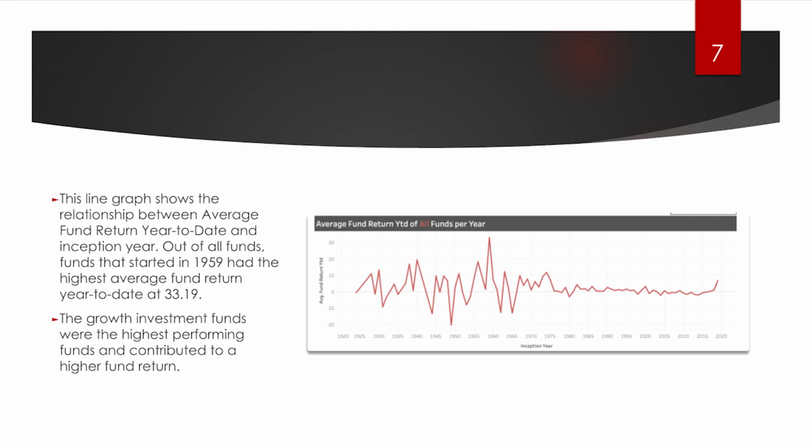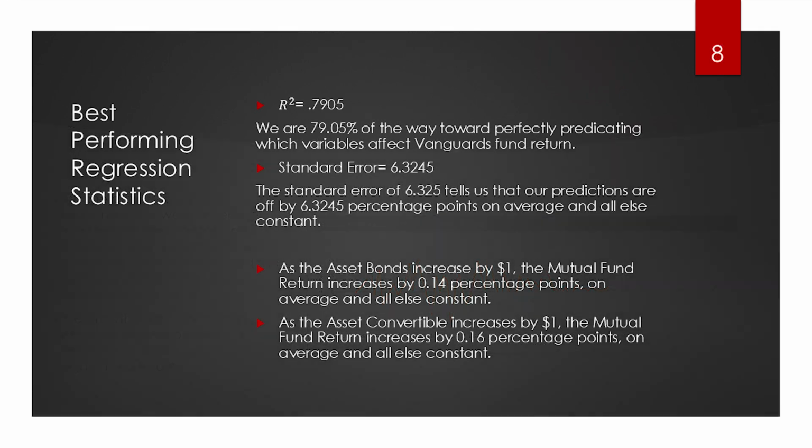When it came to the best performing regression, our R-squared suggests that we are 79.05% of the way toward perfectly predicting which variables affect Vanguard's fund returns. The standard error of 6.325 tells us that our predictions are off by 6.325 percentage points, on average and all else constant. As the asset bonds increase by $1, the mutual fund return increases by 0.14 percentage points, on average and all else constant. As the asset convertible increases by $1, the mutual fund return increases by 0.16 percentage points, on average and all else constant.